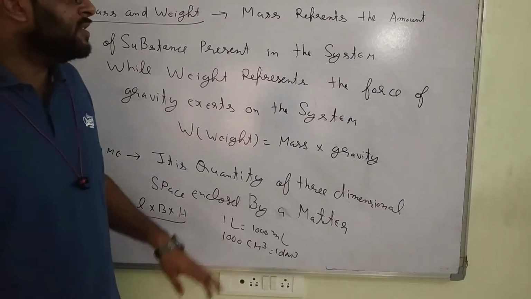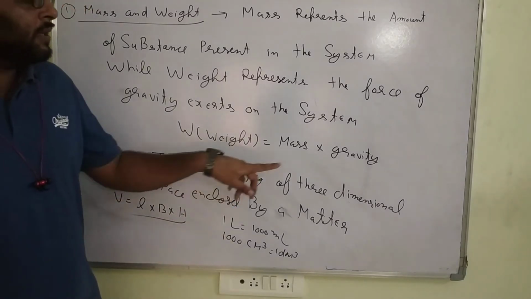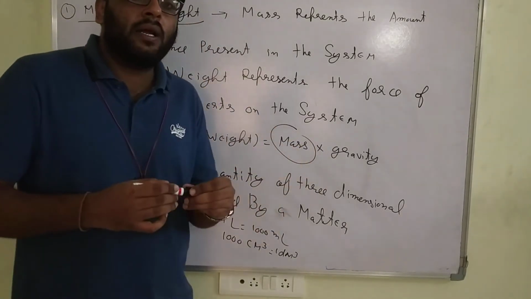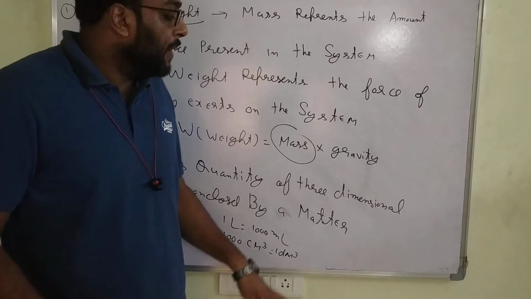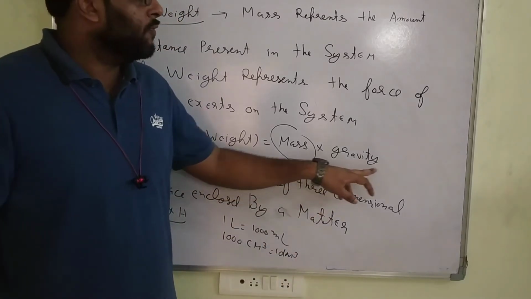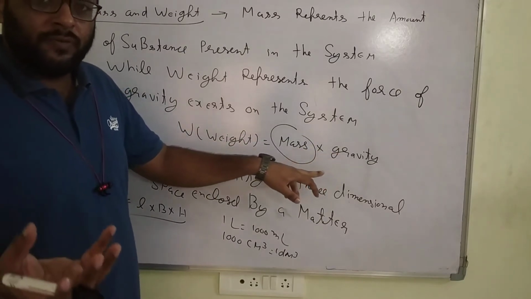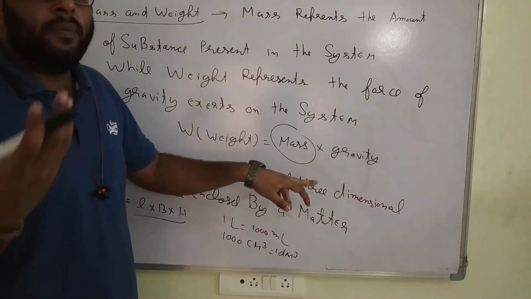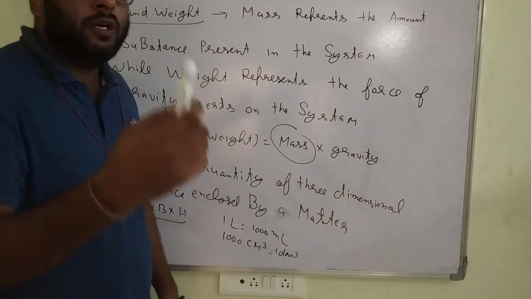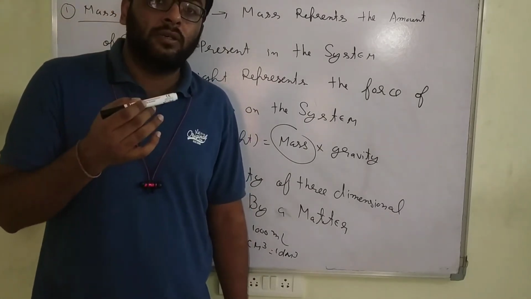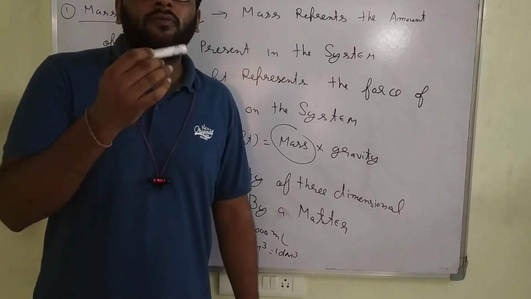So whenever I am considering the weight, the mass is fixed. Suppose I take the example of this marker. The marker's mass is fixed, but the gravity constant is different for the earth, the moon, and Mars. Every planet has a different gravity constant. So, suppose I am talking about weight: on the moon it is half kg, on earth it is 1 kg.